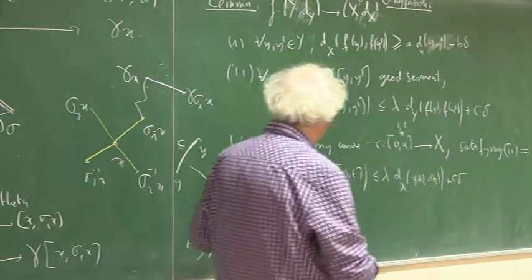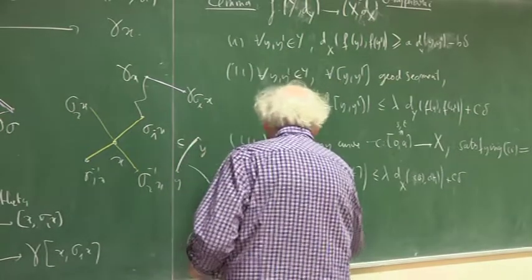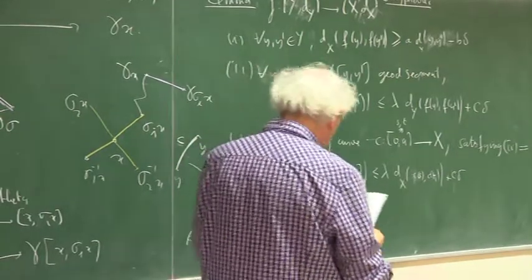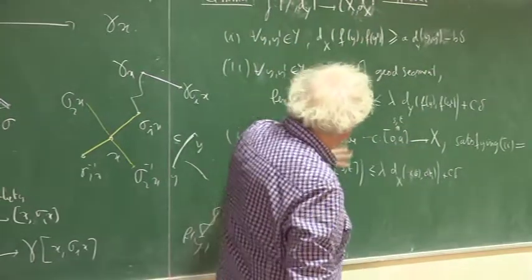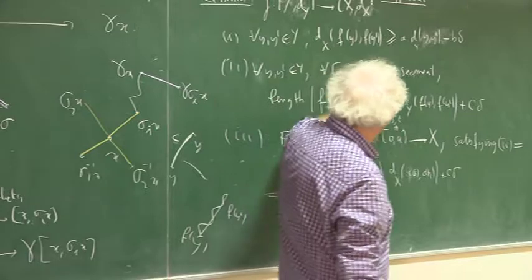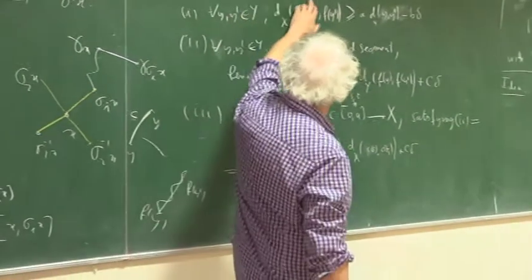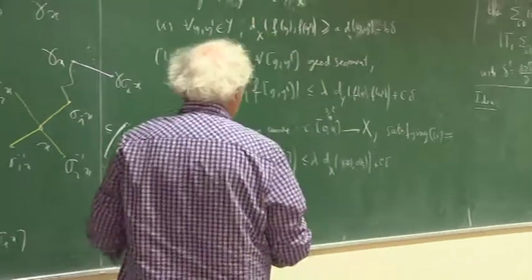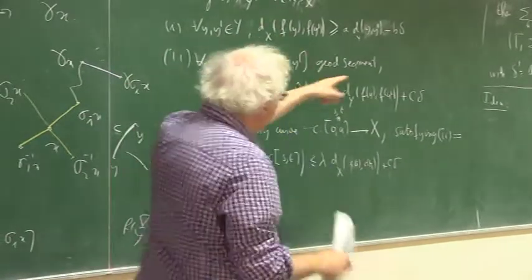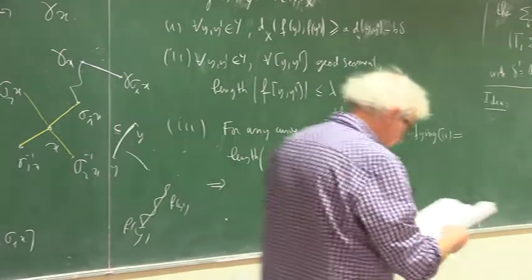Then the conclusion is that I have a map which is a quasi-isometry, which satisfies this property, and if this one is delta hyperbolic, then this one is delta prime hyperbolic, and it's exactly what I needed in this statement here.